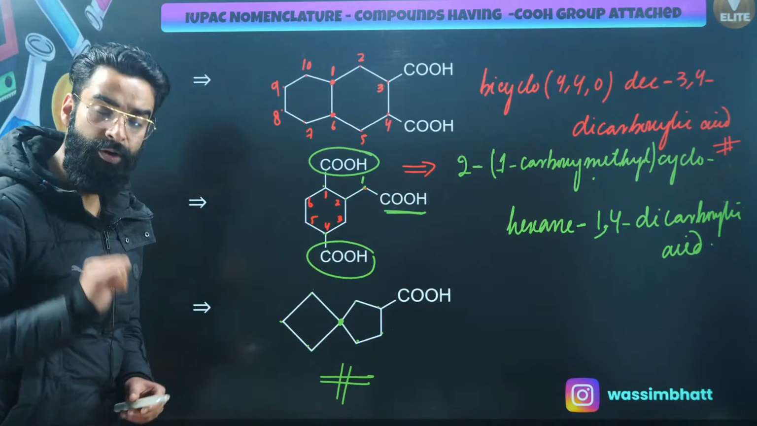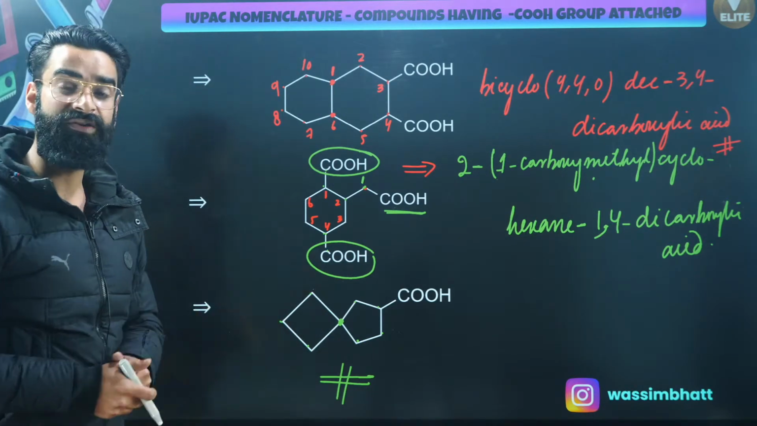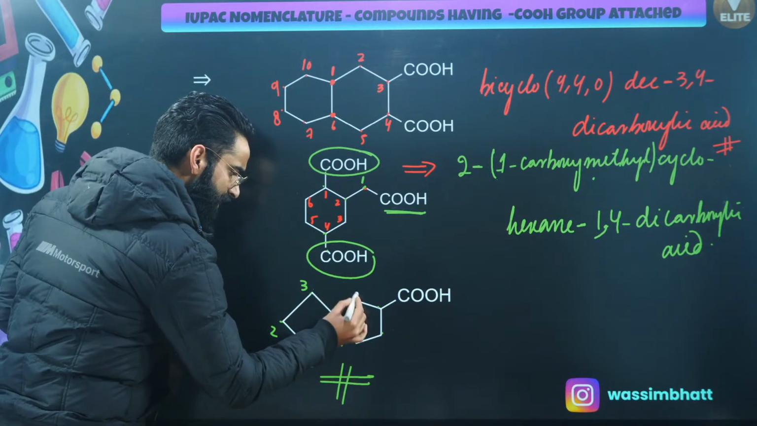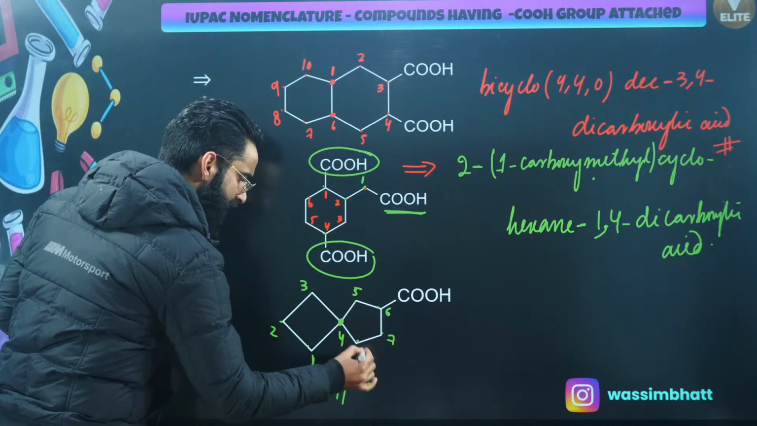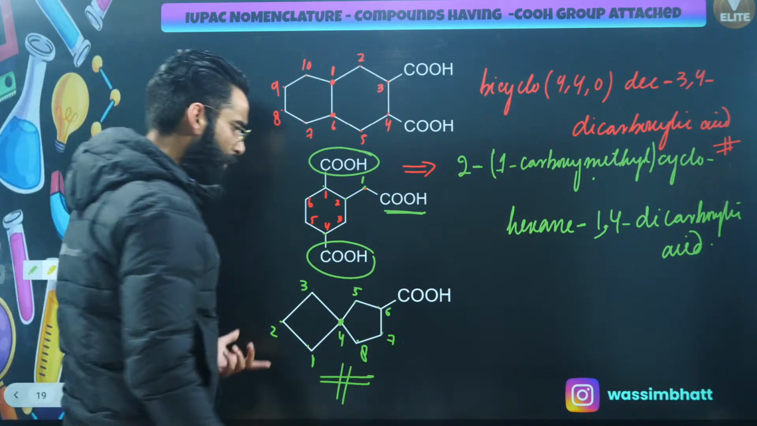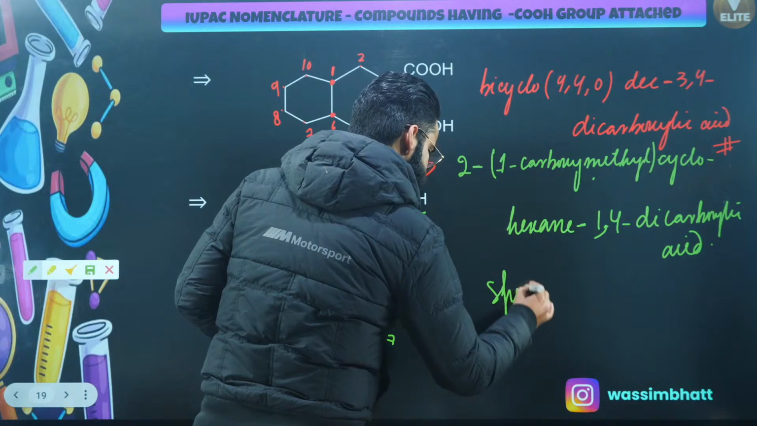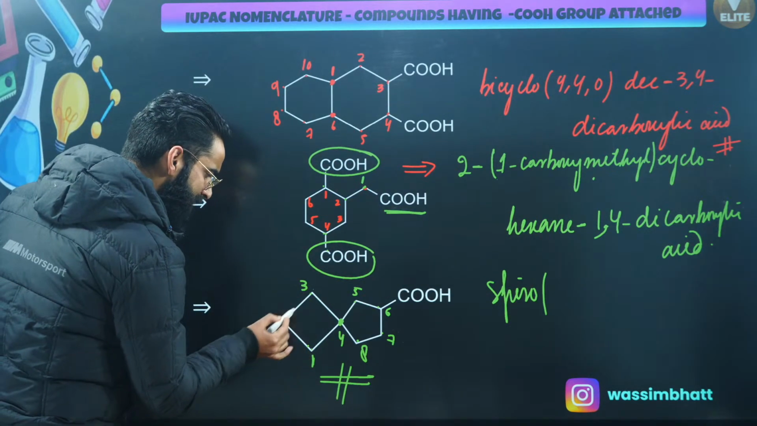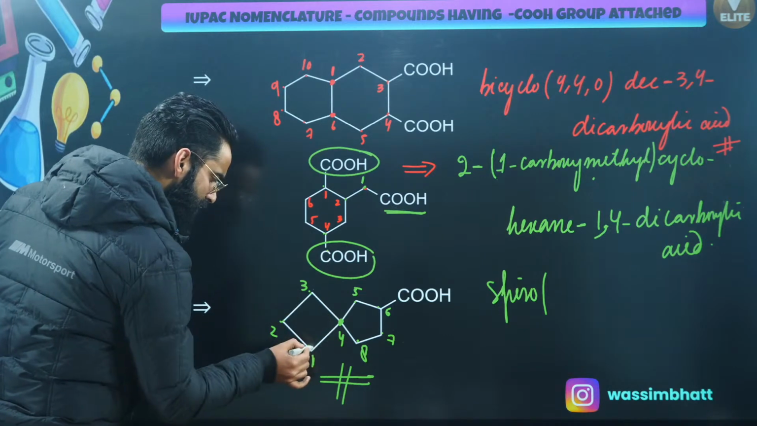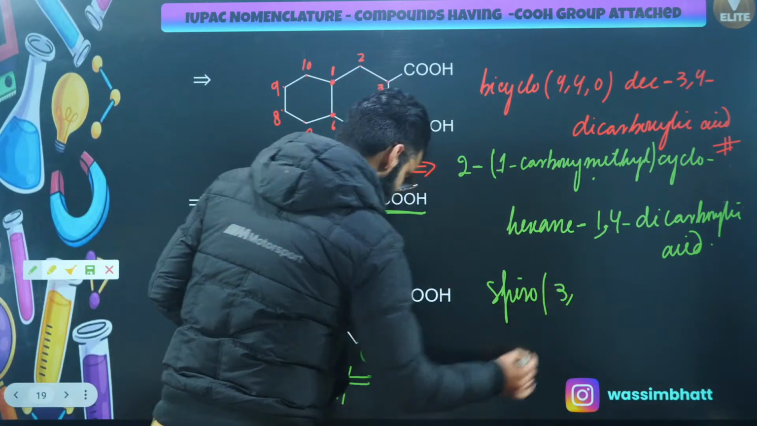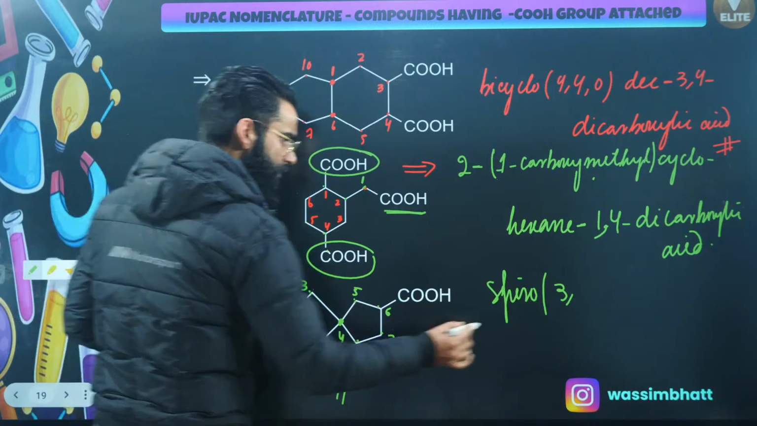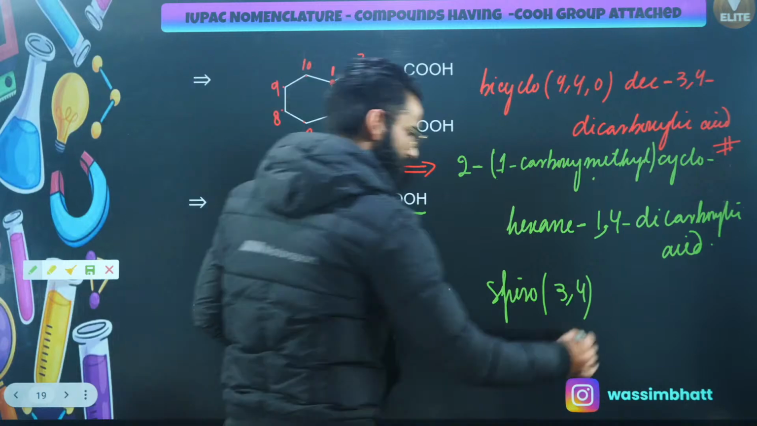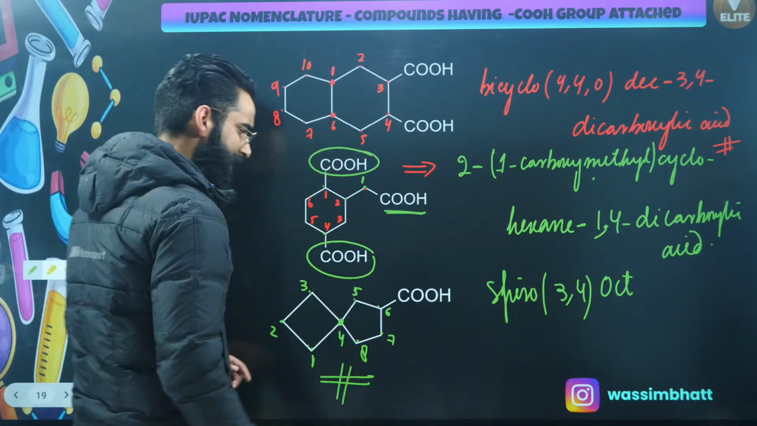In spiro compounds, we prioritize the smaller sized ring first, if you remember. Let me call this carbon number 1, this is 2, this is 3, this is 4, and let me call these 5, 6, 7, and 8. Now I'll first write spiro. In the smaller sized ring, how many carbon atoms are there except the spiro carbon? 1, 2, and 3, so 3 carbon atoms. In the bigger sized one, 1, 2, 3, 4. So spiro[3.4]. How many total carbon atoms are there? 8, so you'll be using oct.